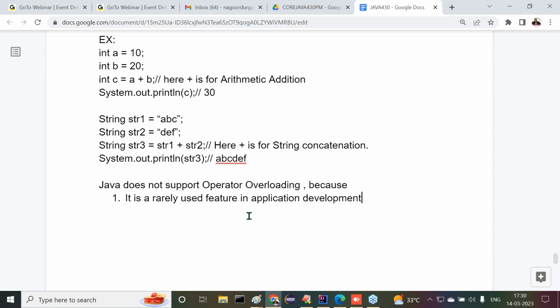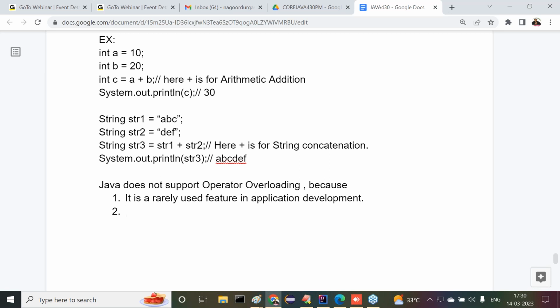Because of that reason, Java doesn't have concentration on this particular feature. Java has neglected this feature. Why? Because in application development, it is not a frequently used feature. It is almost dead in application development, a very, very rarely used feature, especially as far as Java programming is concerned. Clear? And the second one, listen carefully.